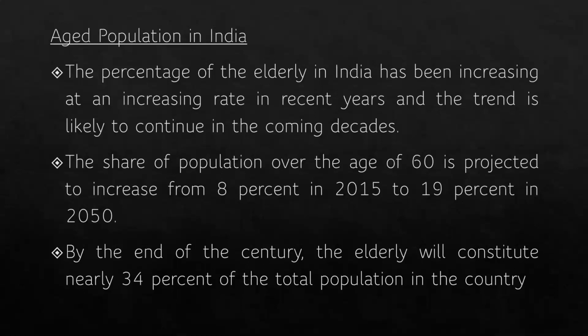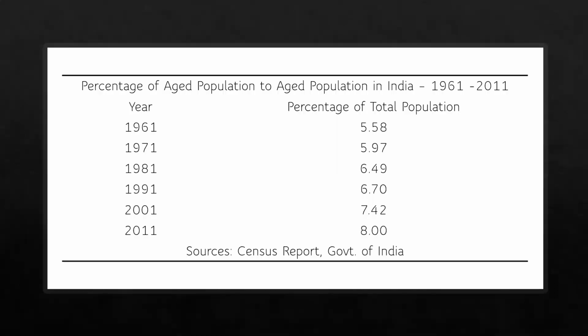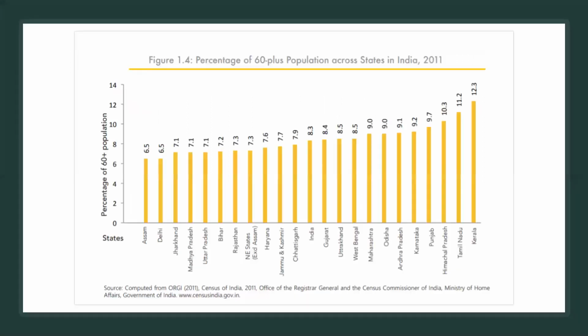Now, a distinguishing feature of aging in India is the significant interstate disparity in terms of both levels and growth of elderly population, depending upon the pace of demographic transition in these states. So you can see here, one of the characteristic features of demographic aging in India is interstate variation. See, it is as low as 6.5 in Assam and as high as 12.3 in Kerala.